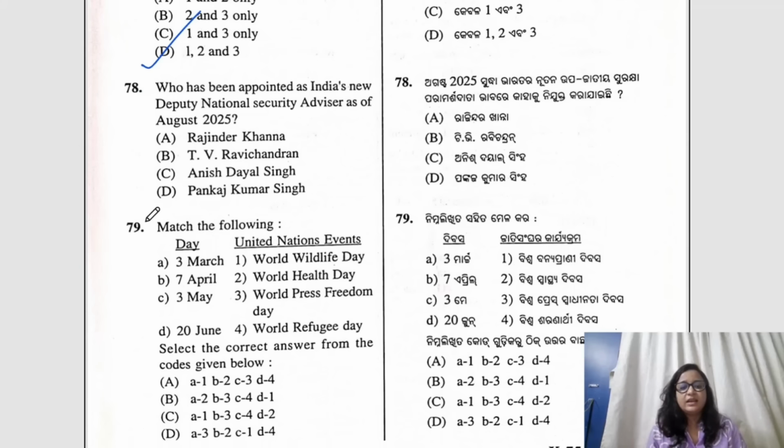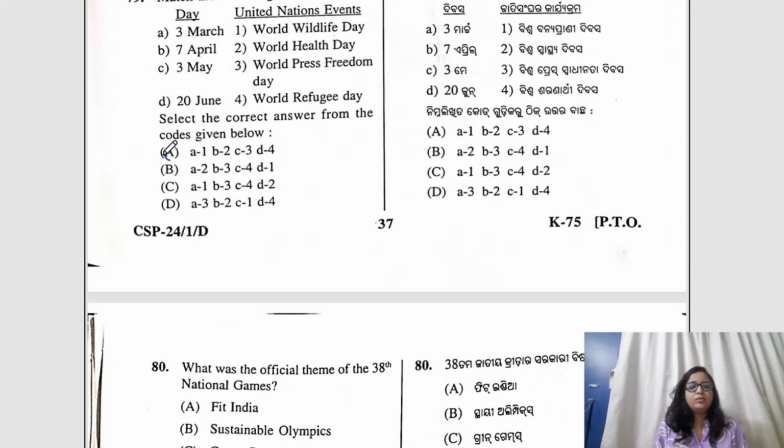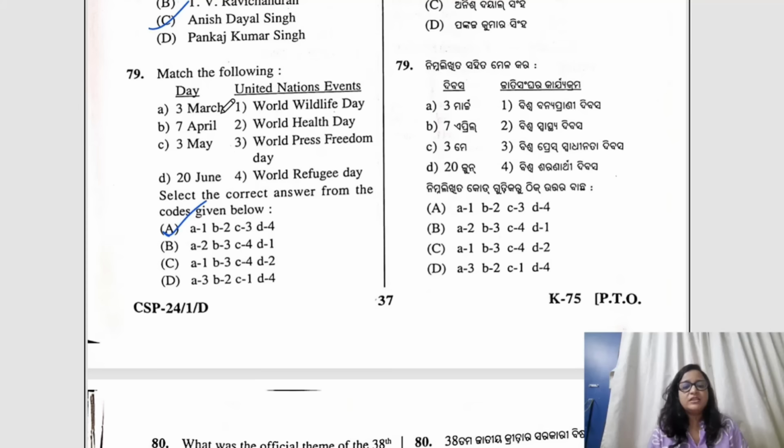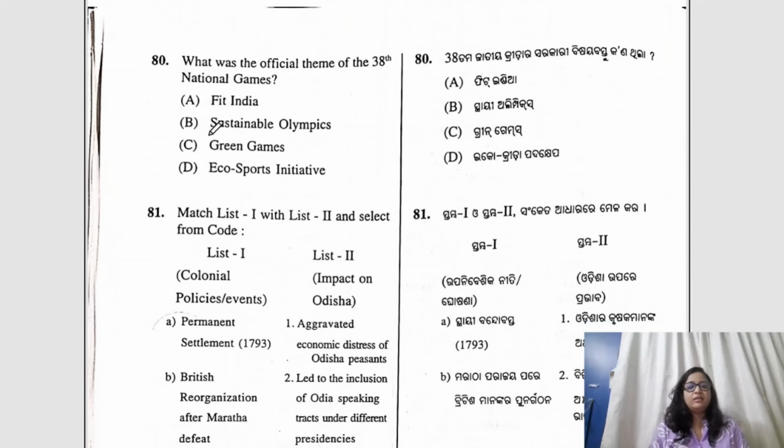Question number 78, the correct answer would be here C. Okay, Anish Dayal Singh. Question number 79, here the correct answer would be A because all have been matched correctly. Question number 80, what was the official theme of the 30th? This one was in the news again. The correct answer would be C, Green Games.